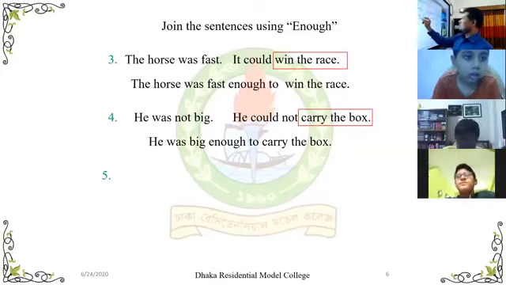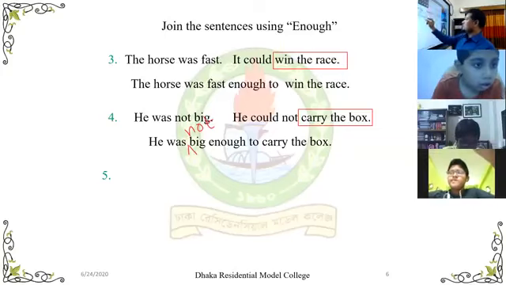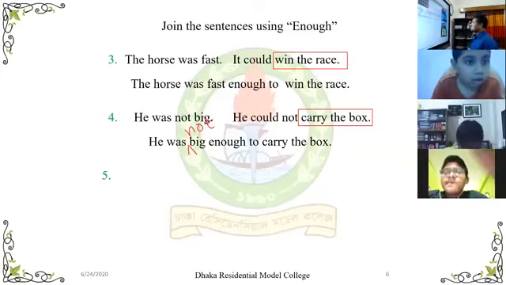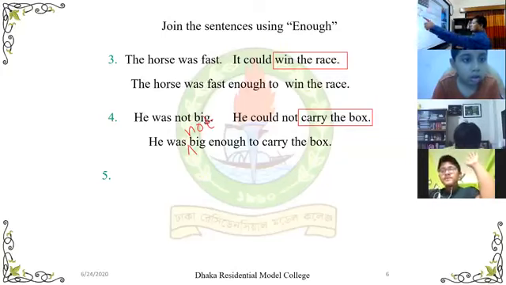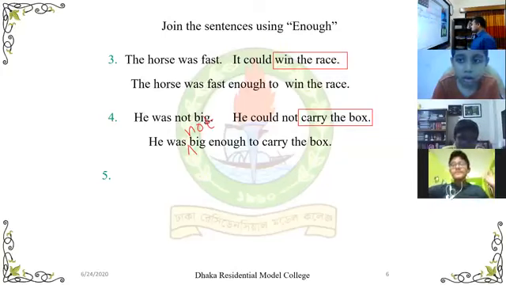There will be not. He was not big enough to carry the box.